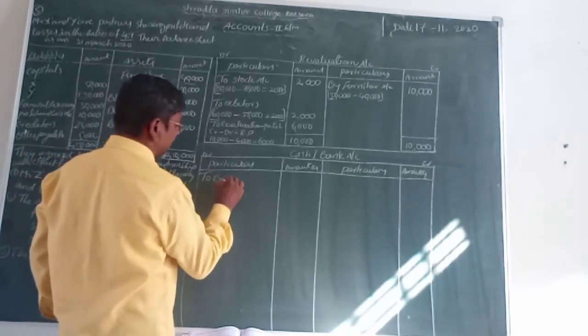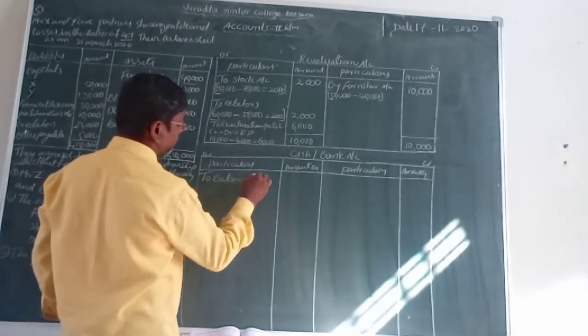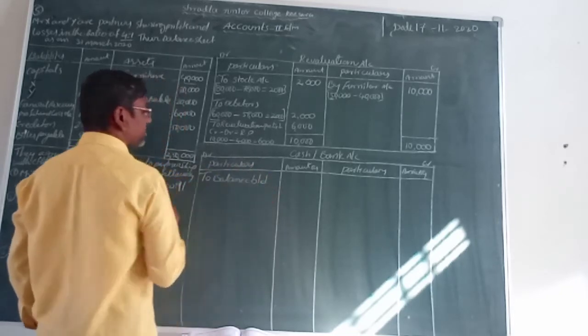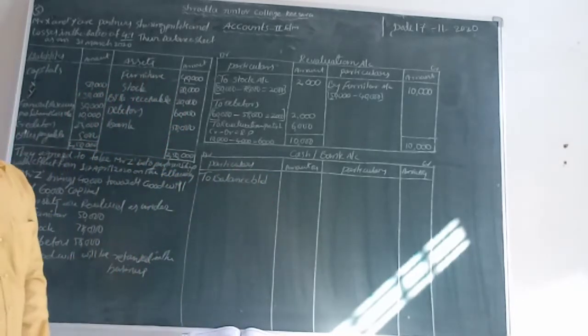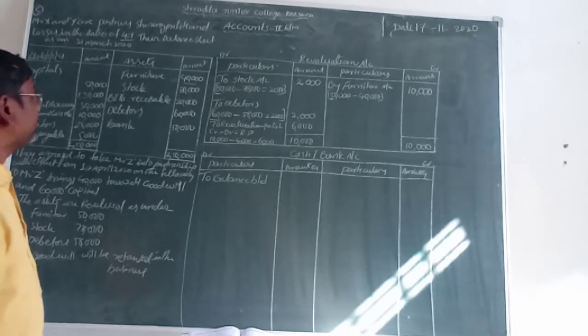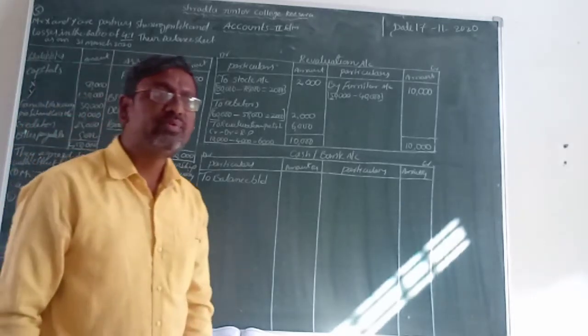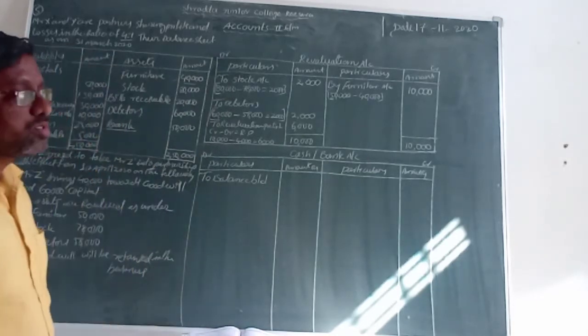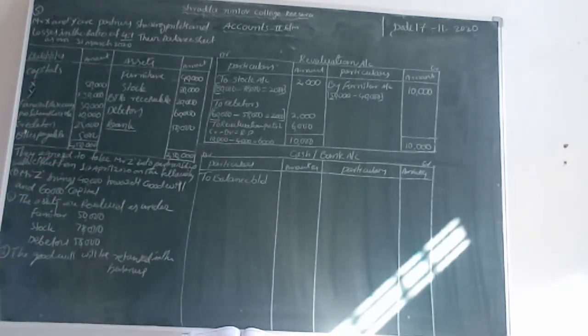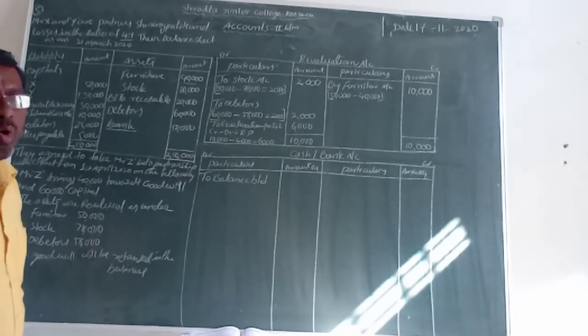To balance breakdown. Where is the opening balance of cash? The old balance sheet has been given the bank amount. That amount is 50,000. That is the closing amount before year closing. Bank balance is 50,000. Now in the present year, that amount is the opening balance.